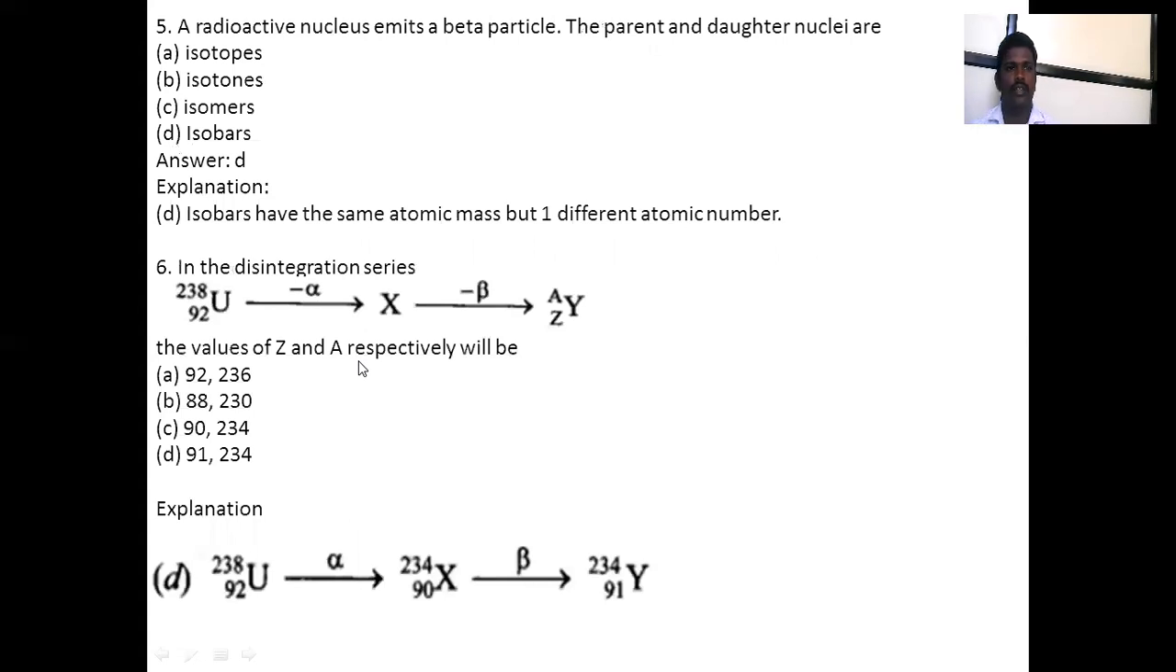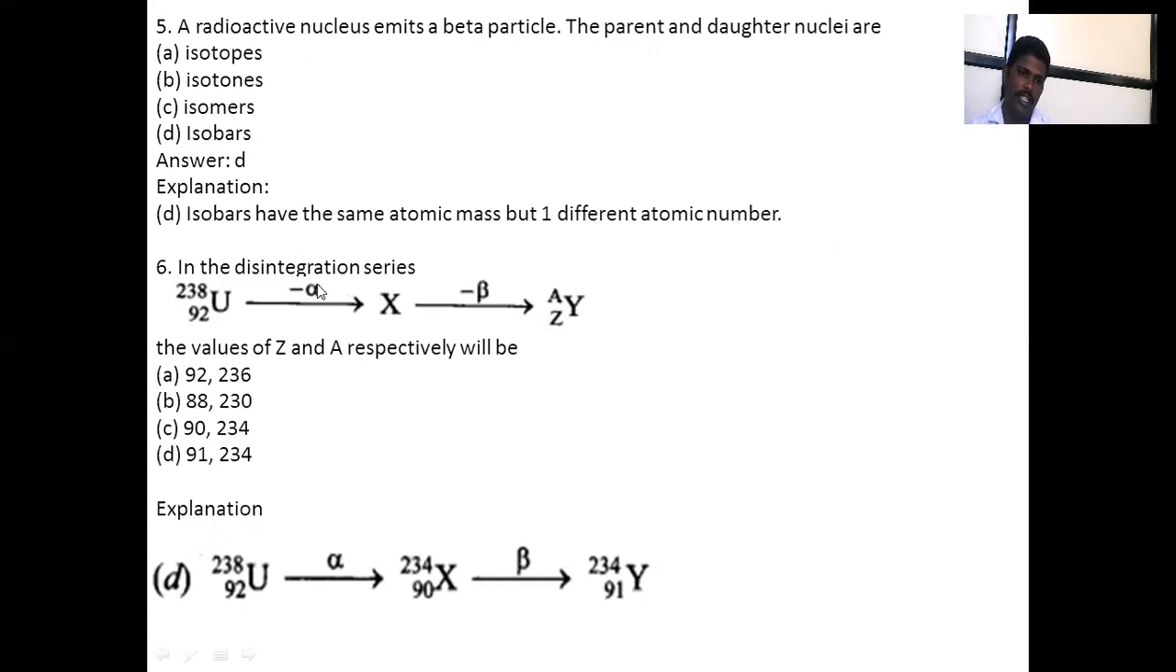Next one, a radioactive nucleus emits a beta particle. The parent and daughter nucleus are called dash dash. That is option D. Isobars will be the answer. Isobars have the same atomic mass but different atomic number.